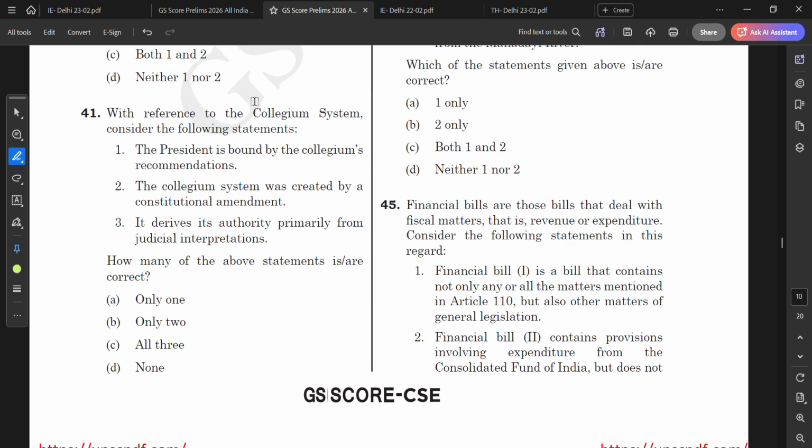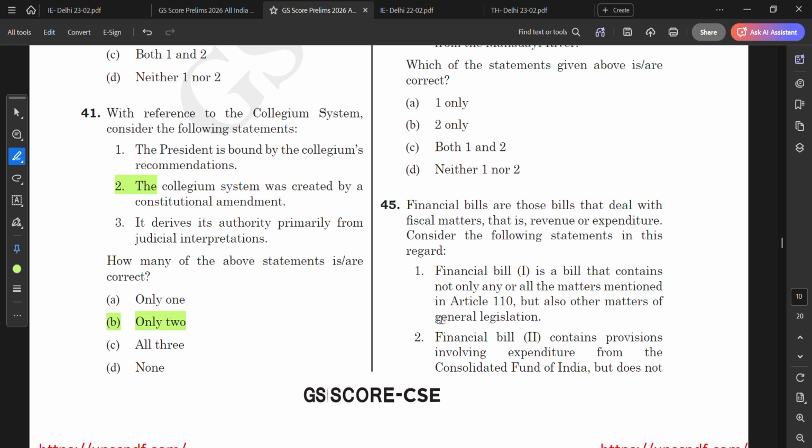Yes, there is a question on the collegium system. We have to identify how many of them are correct. The collegium system: the person is bound by the collegium's recommendations. Yes, the person is bound, so that is correct. The collegium system was created by a constitutional amendment. No, this is not correct. This is created by the judiciary, so it is a judicial invention. So this is incorrect. It derives its authority primarily from judicial interpretation. Yes, this is correct. So two of them are correct. One is not correct.